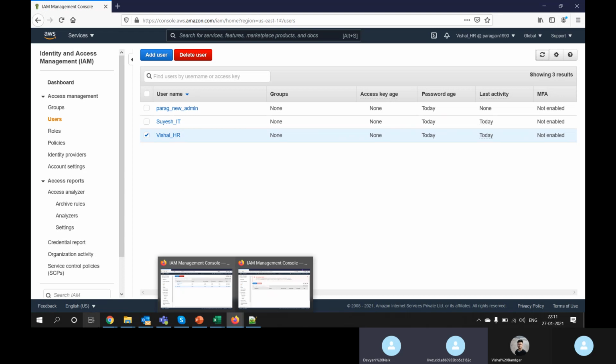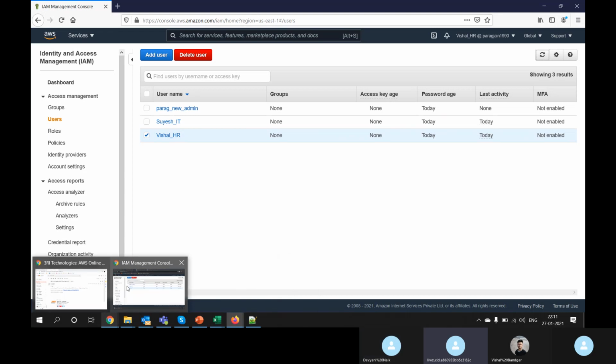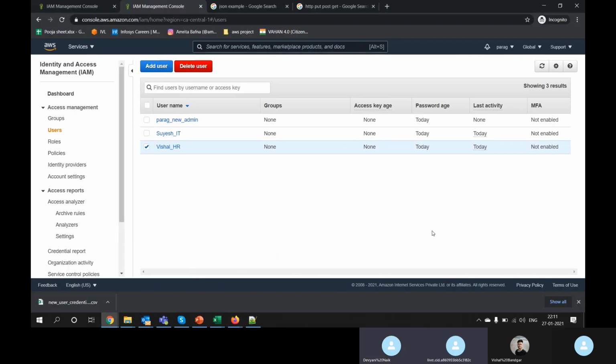If I'm in Chrome now, I have logged in on Chrome with the root account for me.